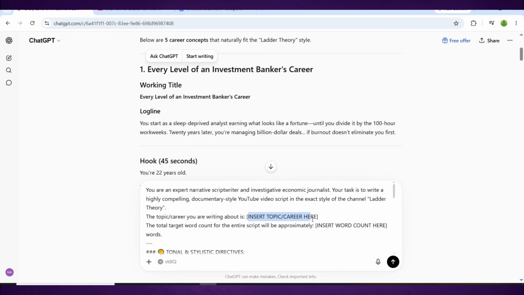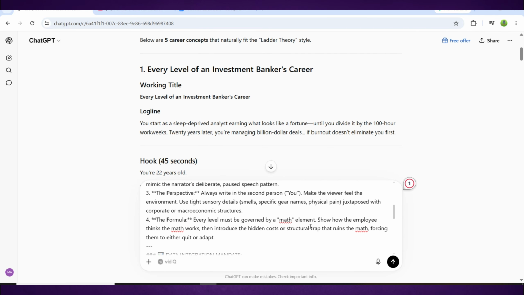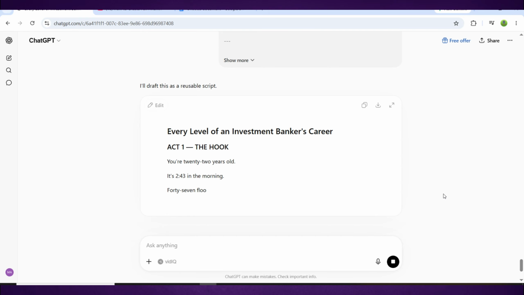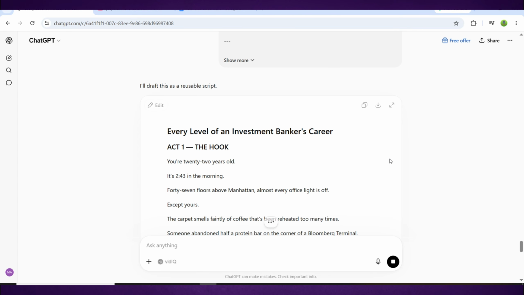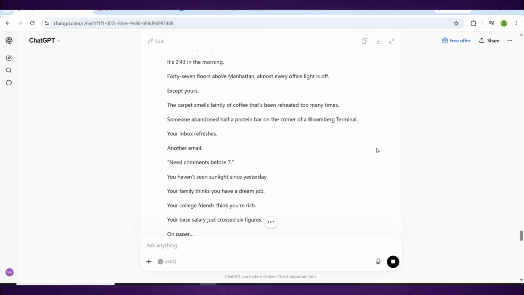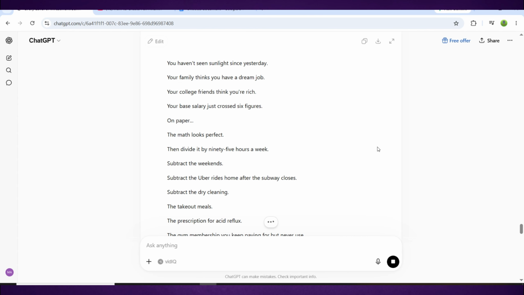This is a different prompt from the first one, and it's built to produce a very specific type of script. Here's what it does automatically. It locks in the tone, cold, direct, second-person perspective using the word you throughout, so the viewer feels like the video is speaking directly to their life.